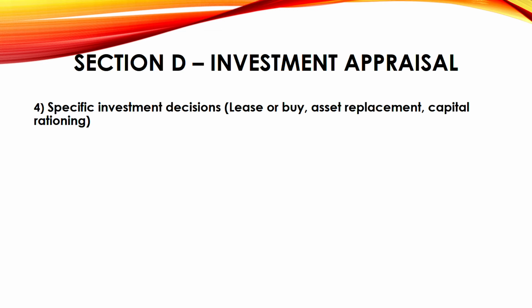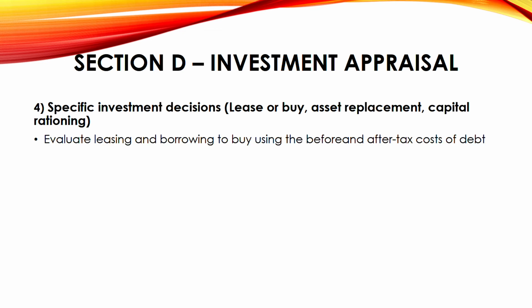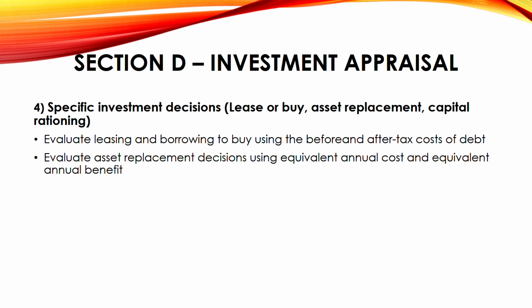But not all the time do we have to lease. Sometimes you have to buy, sometimes we have to lease. That decision, how we are going to do it, is important. Asset replacement, whether we have to replace the asset or not. Capital rationing. What is capital rationing? This is a topic, right? So we have to evaluate whether we're leasing or whether we are borrowing to buy, using the before and after tax cost of debt. Next, asset replacement. How we are going to do it? Equivalent annual cost and equivalent annual benefit.